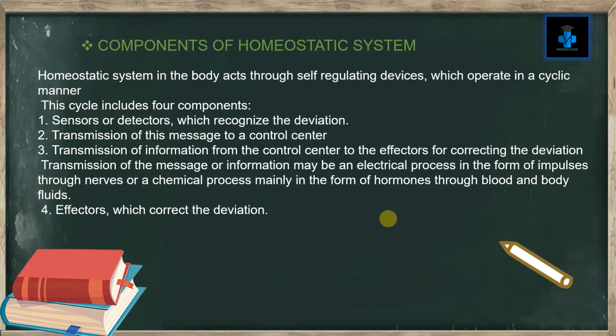Number 1 is the sensors or detectors which recognize the deviation. Number 2 is the transmission of this message to a control center. Number 3, transmission of information from the control center to the effectors for correcting the deviation. Transmission of message or information may be electrical process in the form of impulses through the nerves or a chemical process mainly in the form of hormones through blood and body fluids. Number 4 are the effectors which correct the deviation.